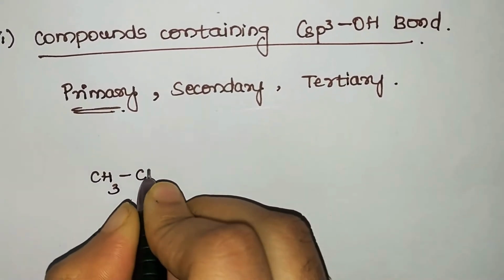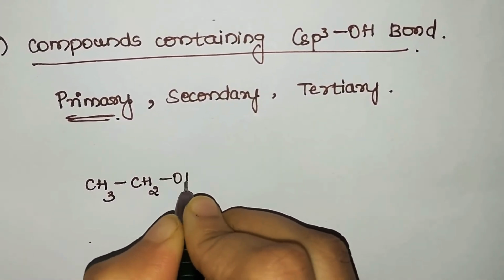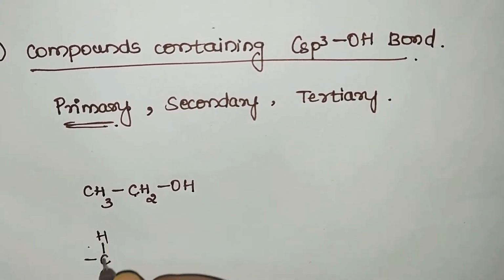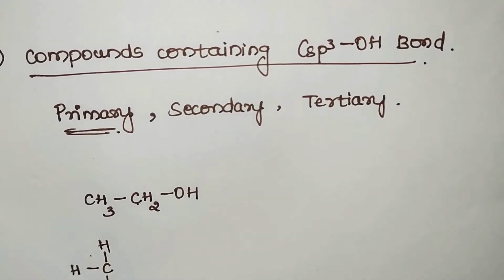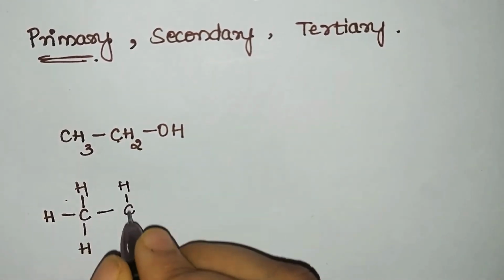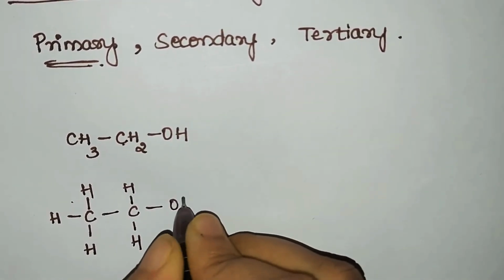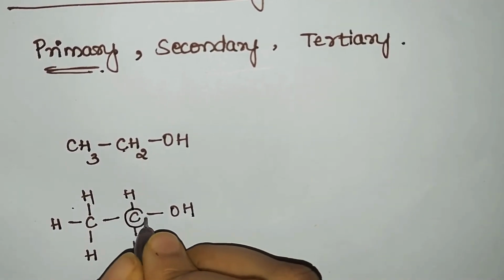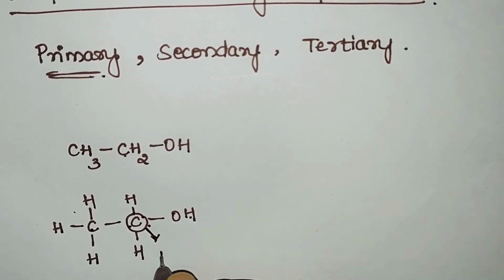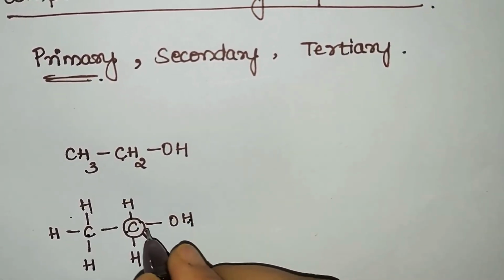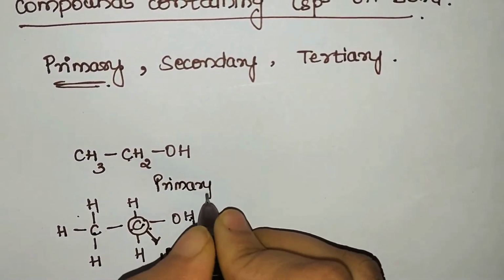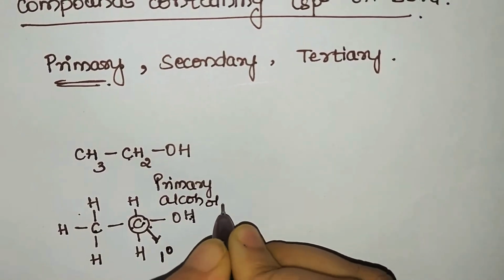So the OH group should be attached to an sp3 hybridized carbon, which is either present alone or bonded to only one carbon atom. So we'll see the nature of the carbon atom here. We'll split the structure and write it so that we understand it in a better way. So we observe here that OH is bonded to a carbon atom, and that carbon is surrounded by only one carbon atom. Hence this carbon atom is a primary carbon atom, and since OH is attached to a primary carbon atom, we call it which alcohol? We call it a primary alcohol.